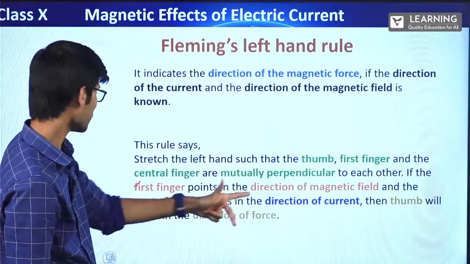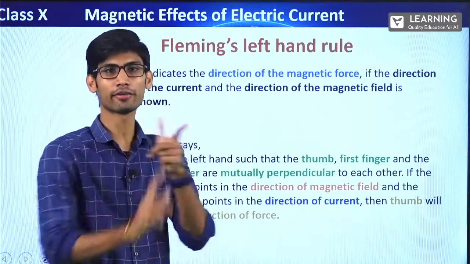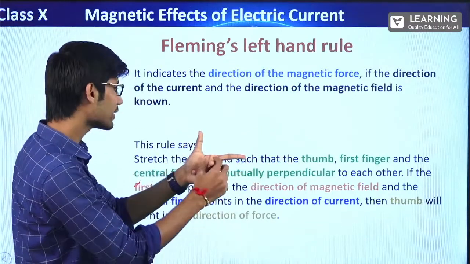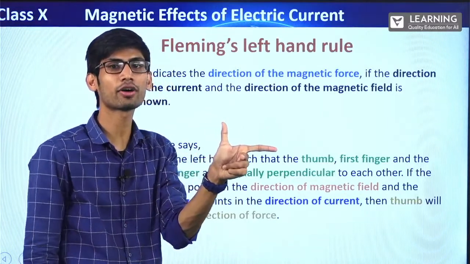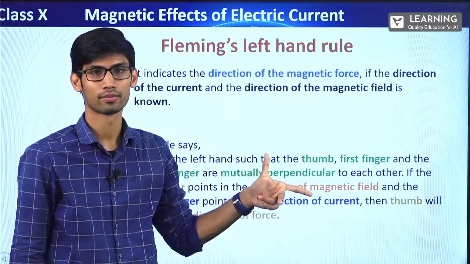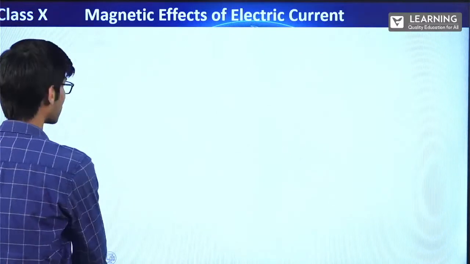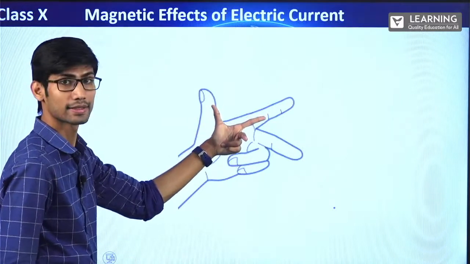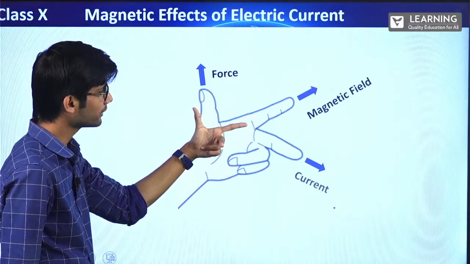Now, if the first finger points in the direction of magnetic field, and the central finger points in the direction of current, then the thumb will point in the direction of force. All right? See this. So this is like this: force, magnetic field and current.